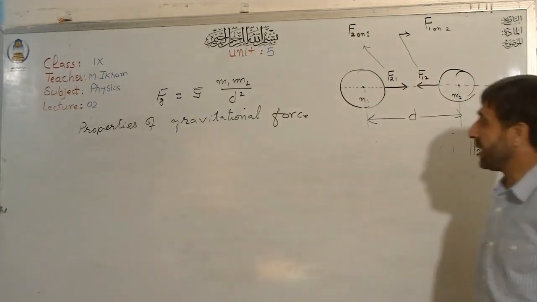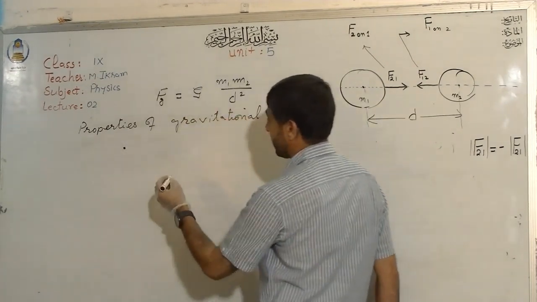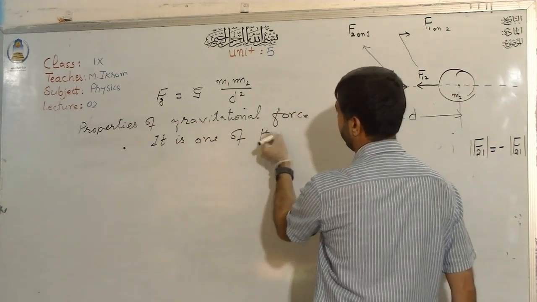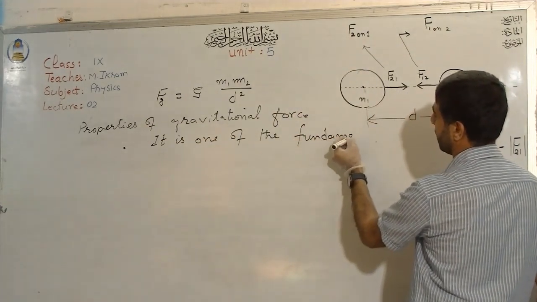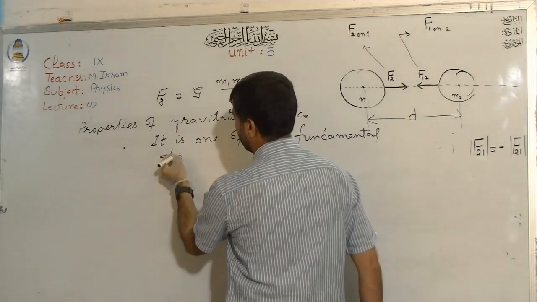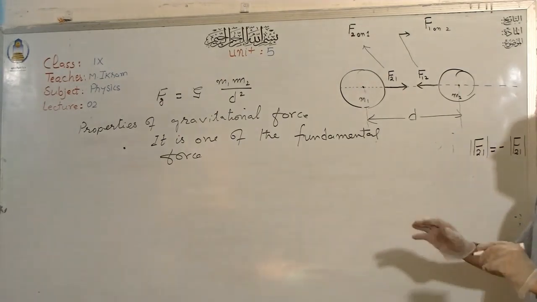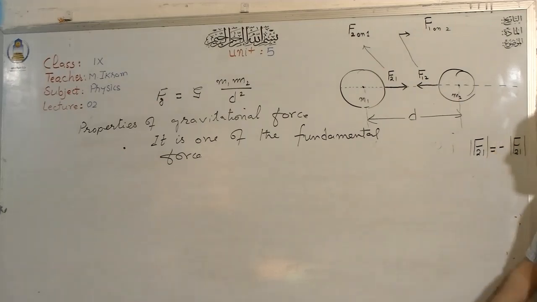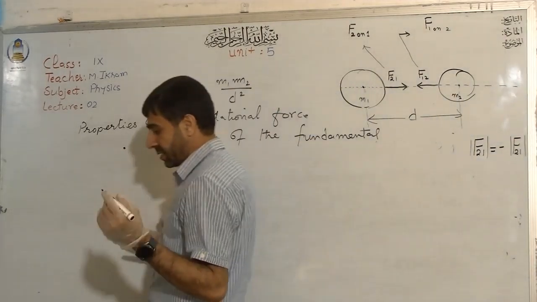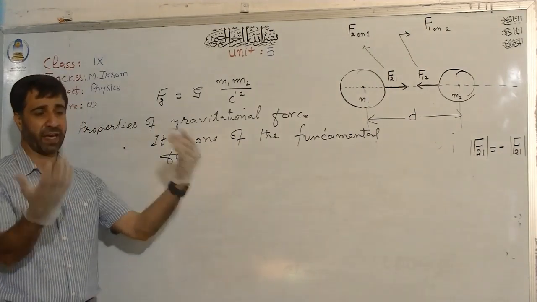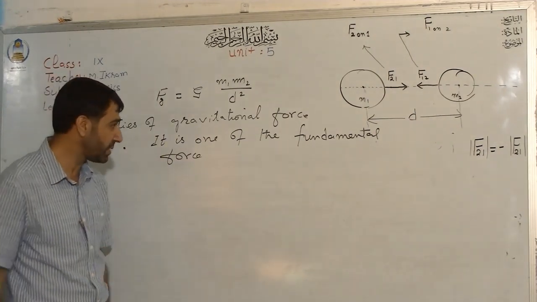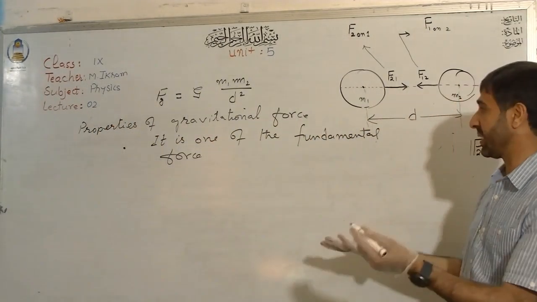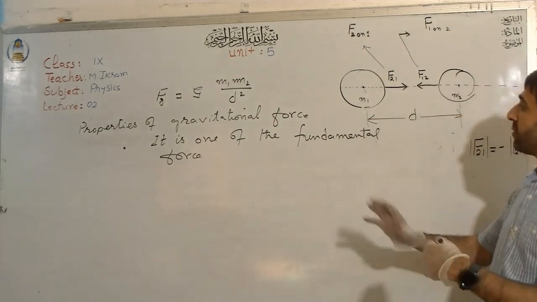The first property: this force is one of the fundamental or basic forces. It means that nature needs this force for its survival. The universe needs this force. It exists between bodies as big as the heavenly bodies, and it exists between bodies as small as on the atomic or subatomic scale. So it is also between our kind of masses.